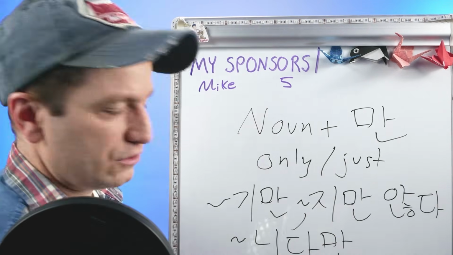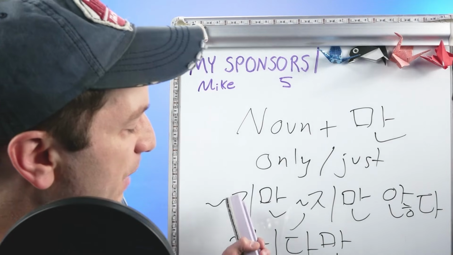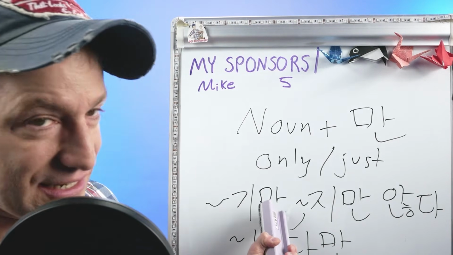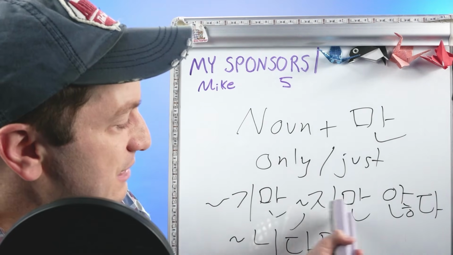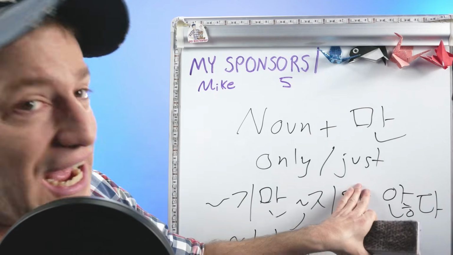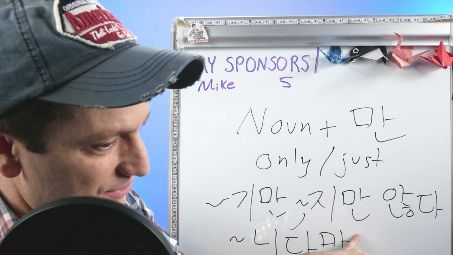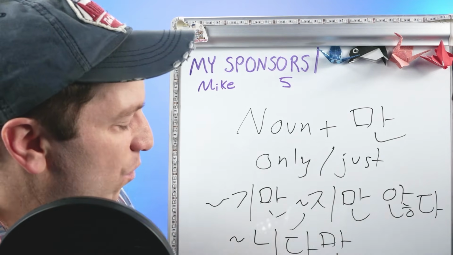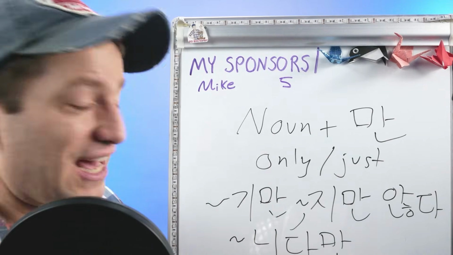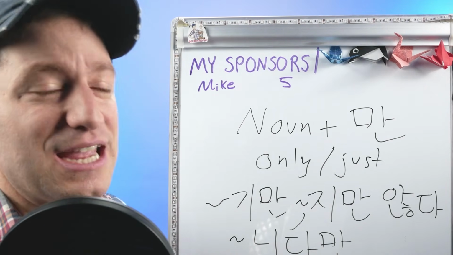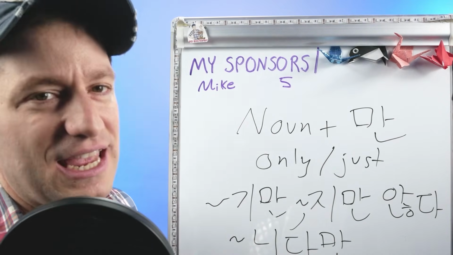For example, you might have a grammar form like the verb 하다 becomes 하기만, like 하기만 하면, if you only do this. Or 지만 않다, which is 지 않다 with 만 in there, like only not doing something. Or 니다만, like the 합니다 form, for example. 합니다만, 니다만, it's kind of like saying but. It's just a more polite way of saying 지만.